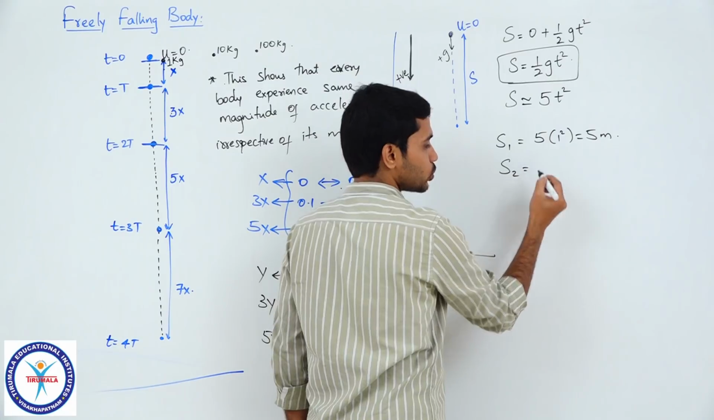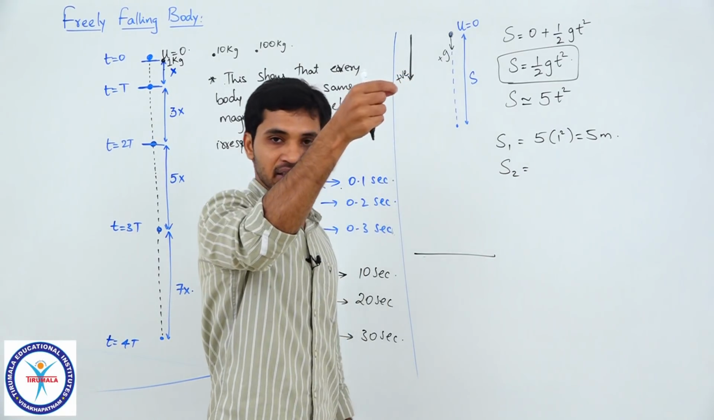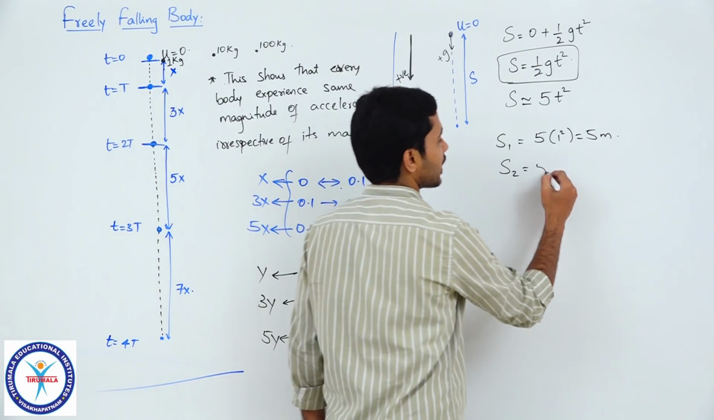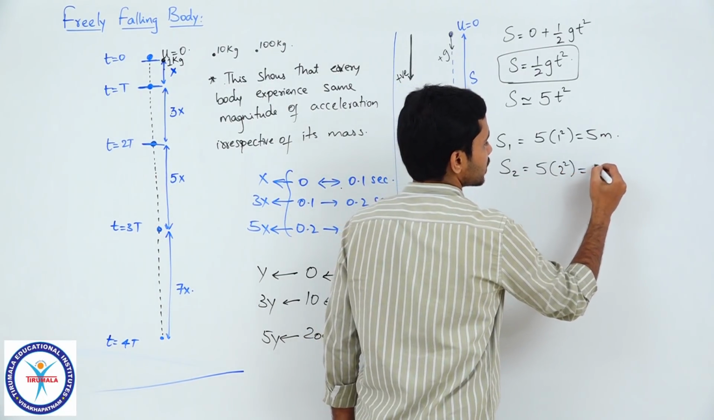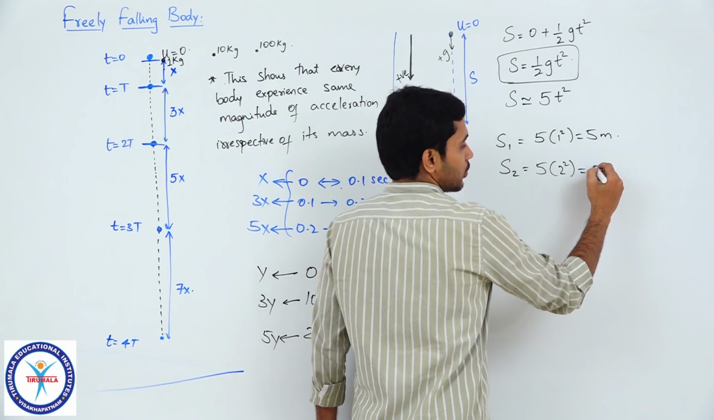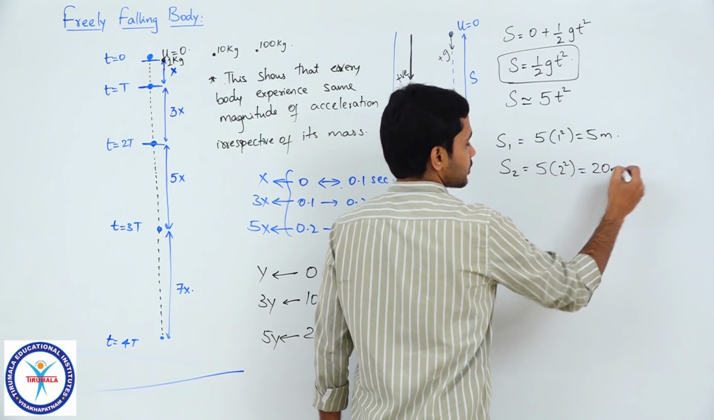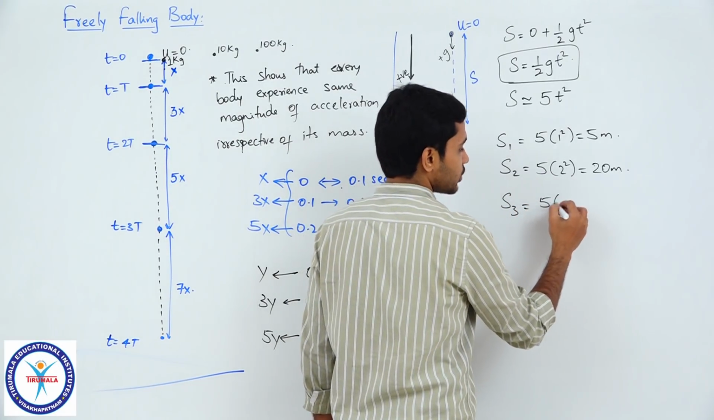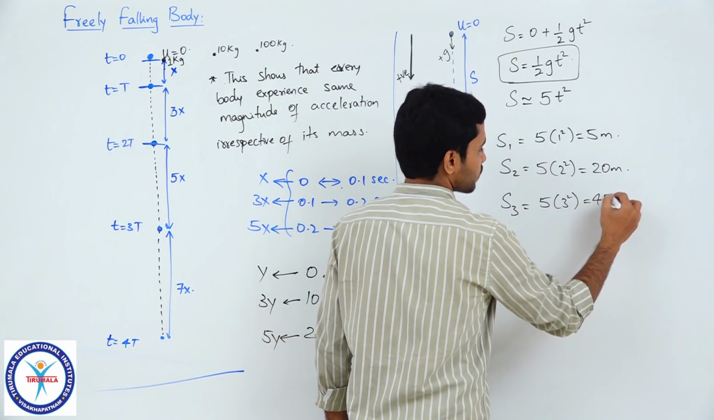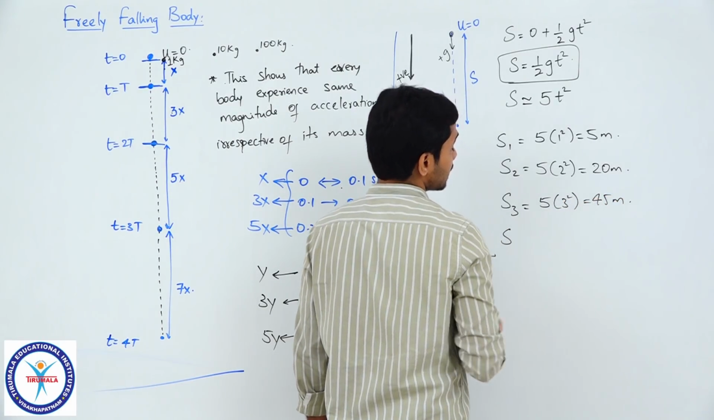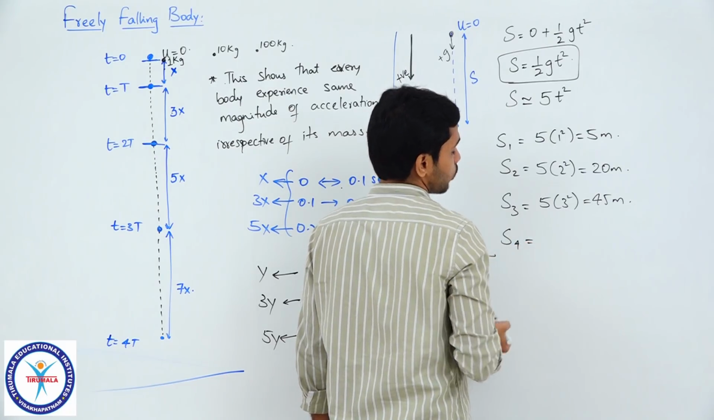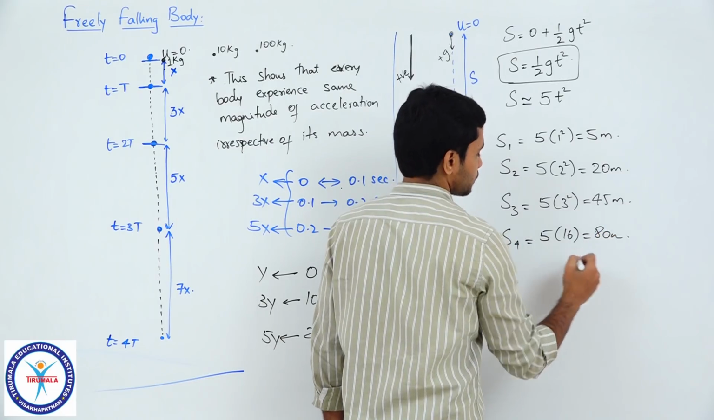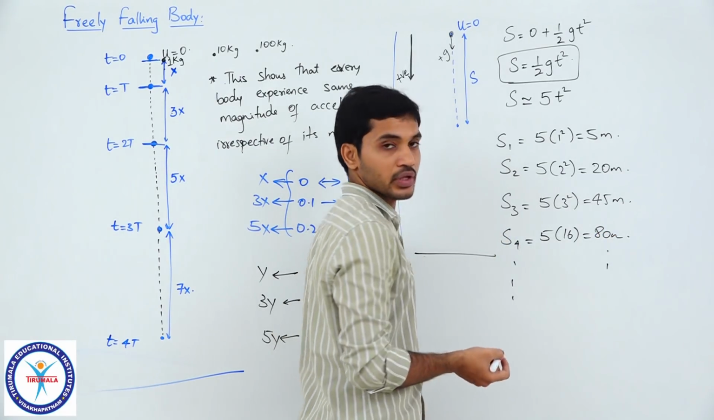The displacement in 2 seconds, which means after releasing, in 2 seconds, how much distance will it fall? That would be 5 into 2 square, which is how much? 5 into 4, 20 meters. The displacement in 3 seconds, how much will that be, students? 5 into 3 square is 45 meters, and displacement in 4 seconds will be 5 into 16, which is 80 meters, and so on, so on, so on, correct.